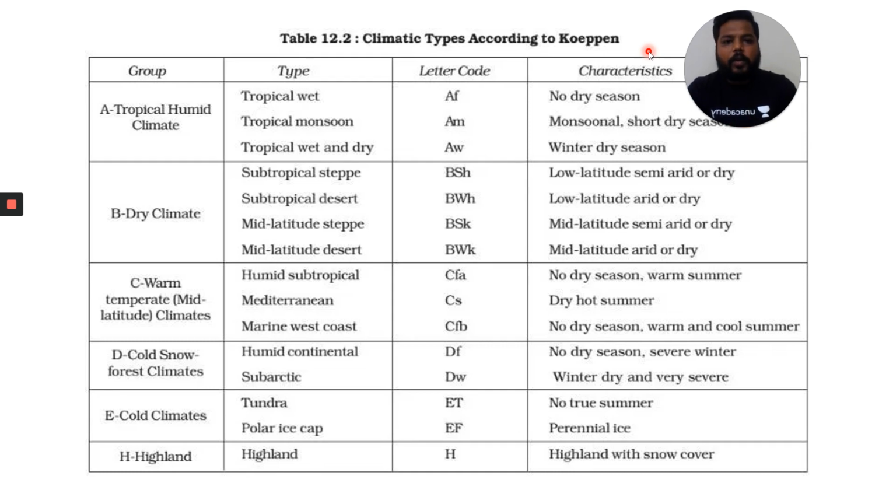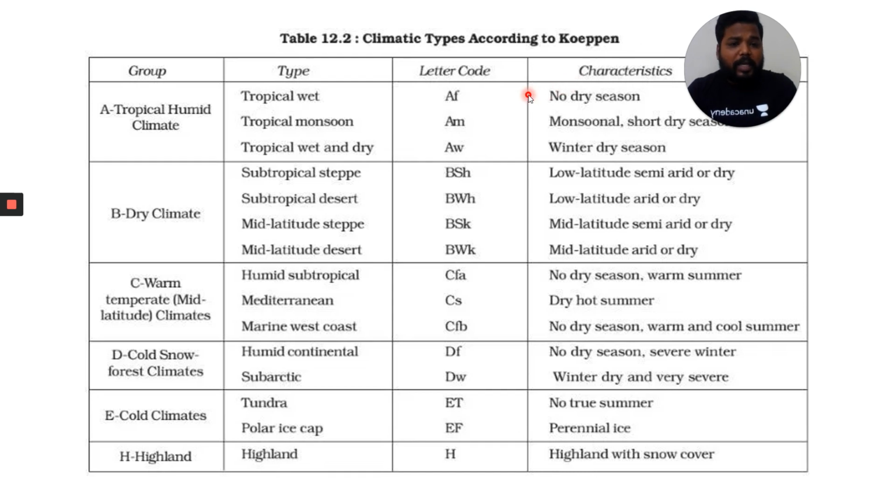Every time when you read the climatic divisions of the world, try to remember, distribution has to be remembered for sure. Four points every climatic aspect has to be remembered. One is distribution, one is temperature in those regions, one is precipitation, one is vegetation over there, and the fifth one would be miscellaneous aspects, like if there is any kind of special economic activity present over there, you have to focus on those particular aspects as well.